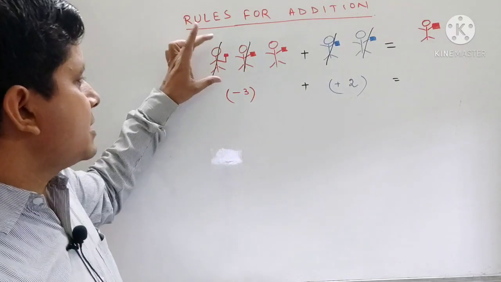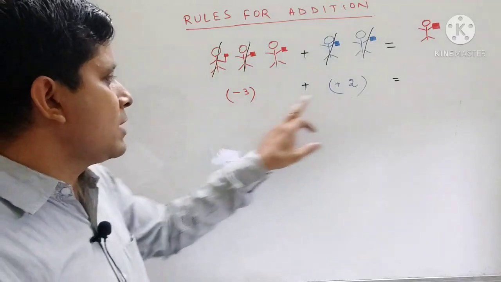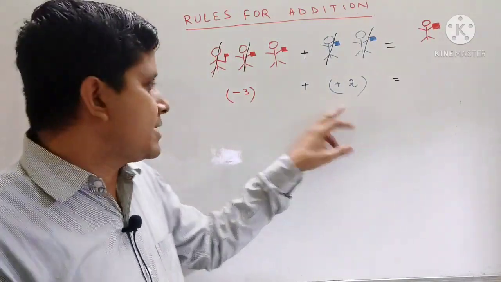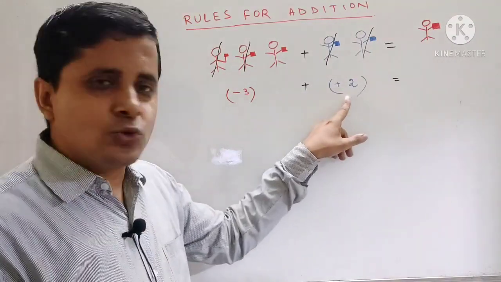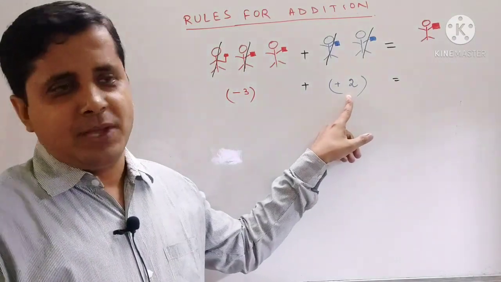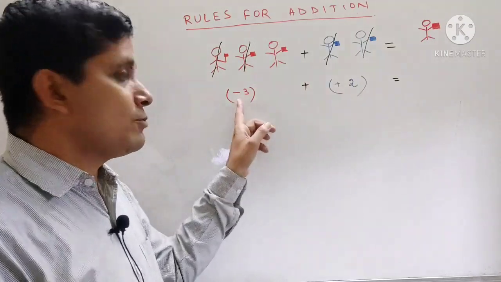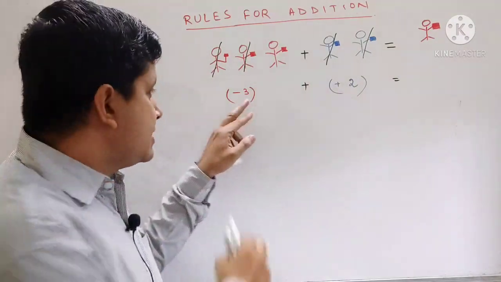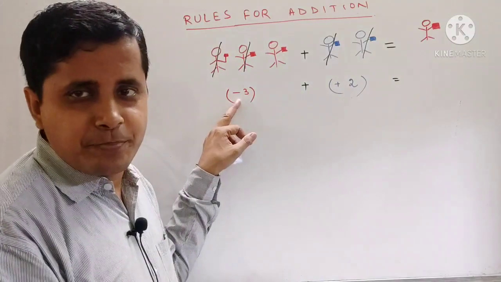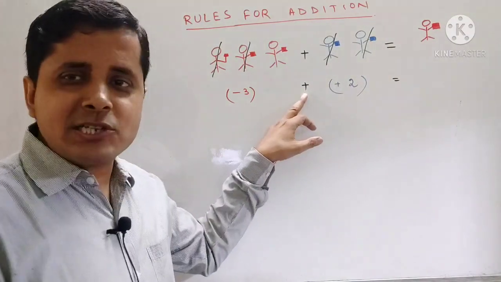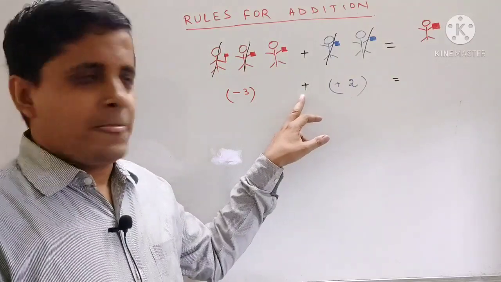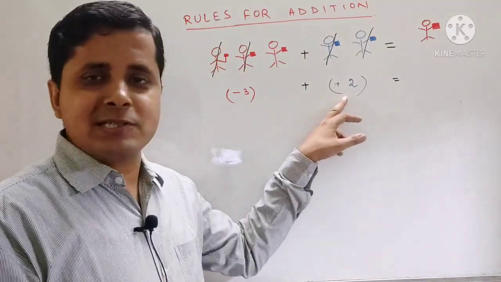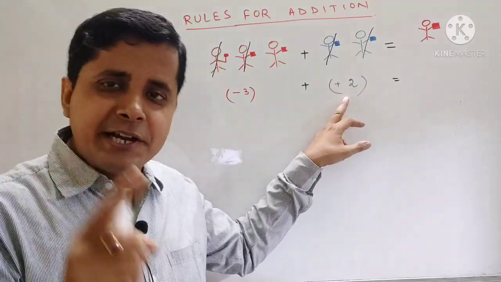So similarly, we have to understand that whenever we take 2 numbers of different sign, here we can see we have taken -3, that is a negative integer, and +2, that is a positive integer. So their signs are different. We have to understand, students, that these are the signs of the integers, but this is the operational sign. Remember, this plus sign is the operational sign, but this minus and this plus are the signs of the integers.